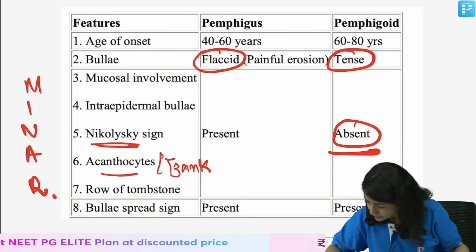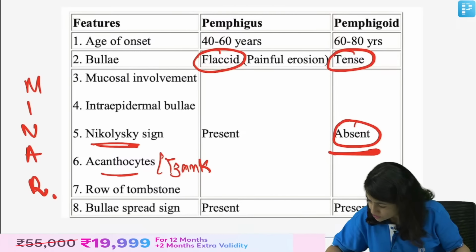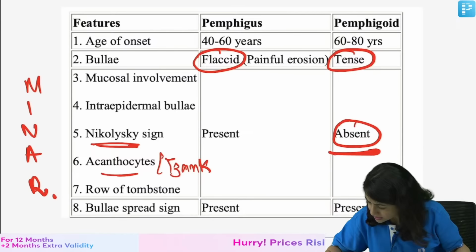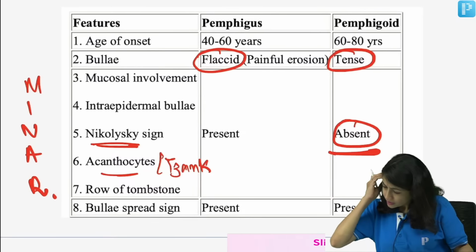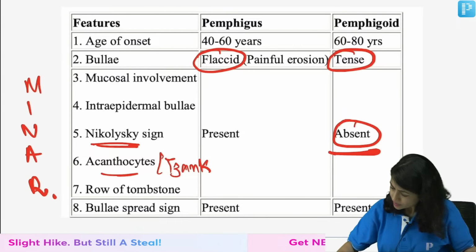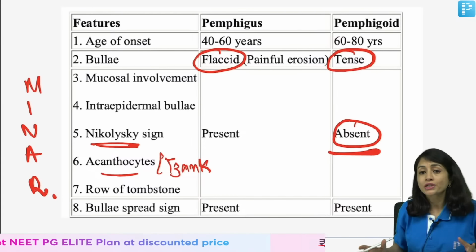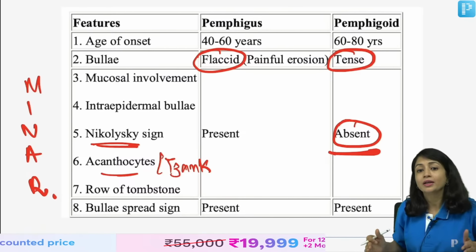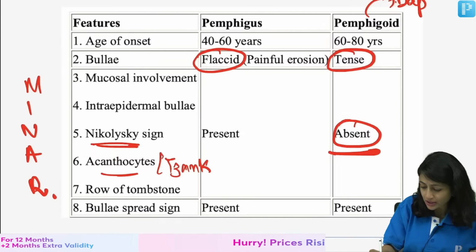So good, I am just seeing if yes, age is 60 to 80 years, preceded C3 we have done, and MINAR we have done, pemphigoid treatment, right, good. Now when we talk about treatment, it is mostly immunosuppressants and oral steroids. In pemphigoid group of disorder, Dapsone is the drug of choice.